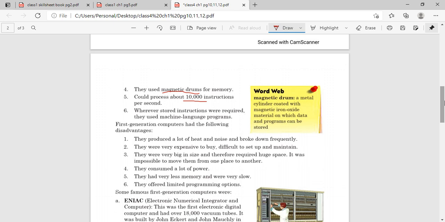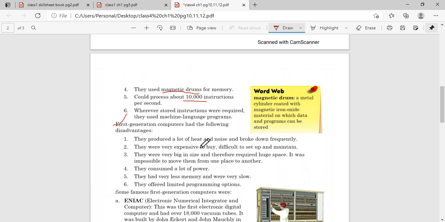Now the first generation computer has a lot of disadvantages. What are the disadvantages of the first generation computer that we have to learn also? They produce a lot of heat and noise and broke down frequently. We all know that the size of the first generation computers is very big, so naturally it consumes a lot of power, and therefore it produces a lot of heat.